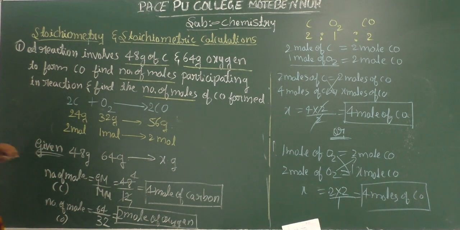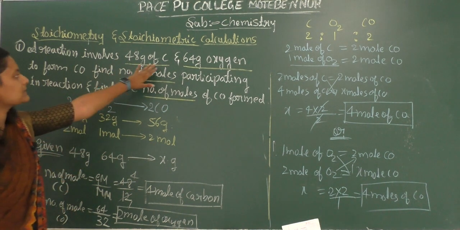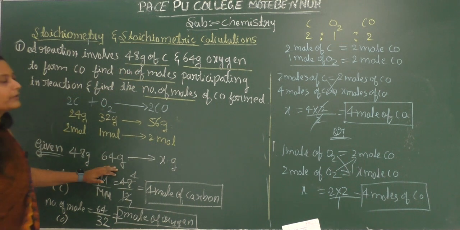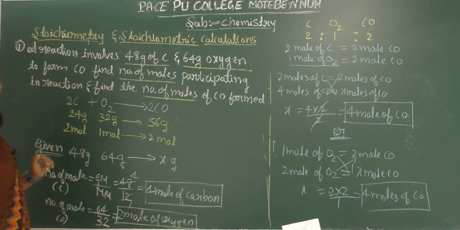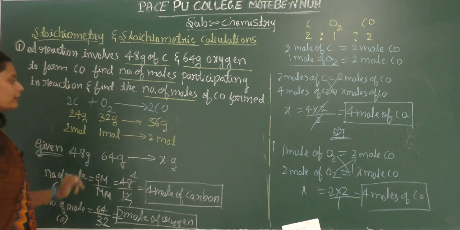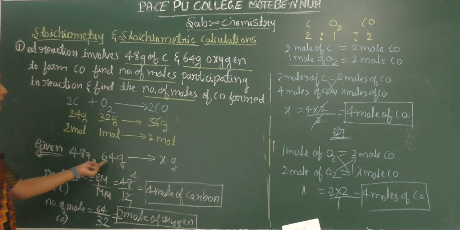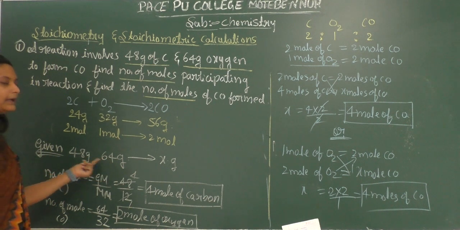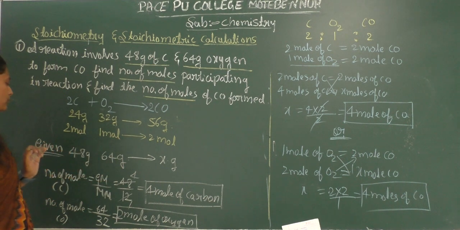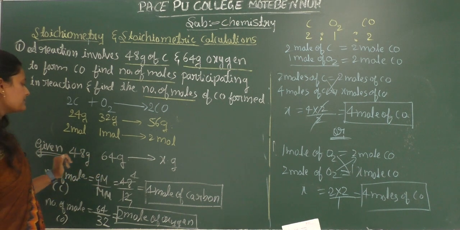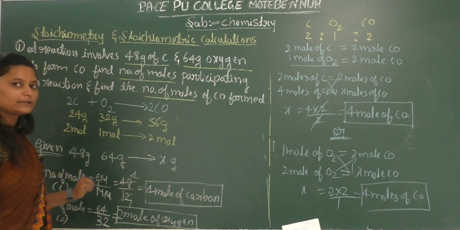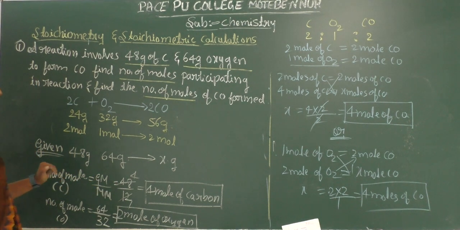Okay, so next the given is 48 grams of carbon which is going to react with 64 grams of oxygen. Here we have to find the number of moles participating in terms of molecules. They are already given in terms of grams, so we have to convert this into moles.